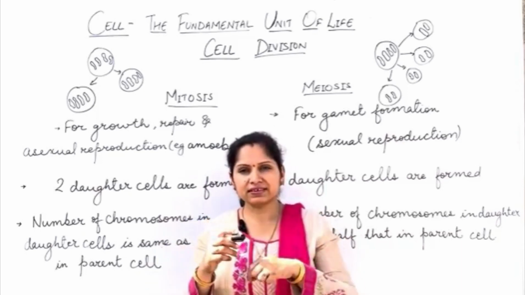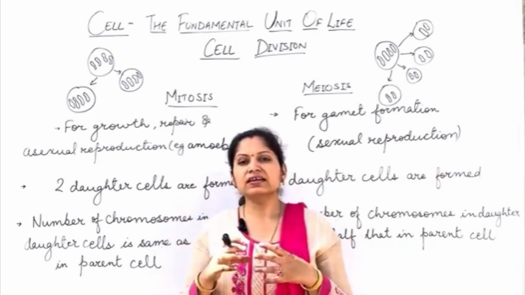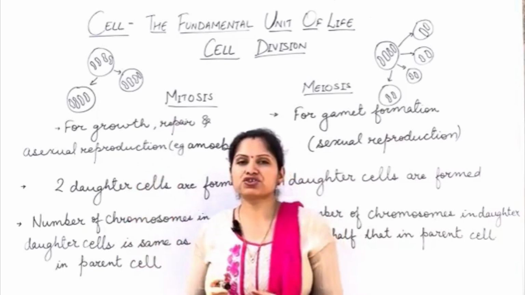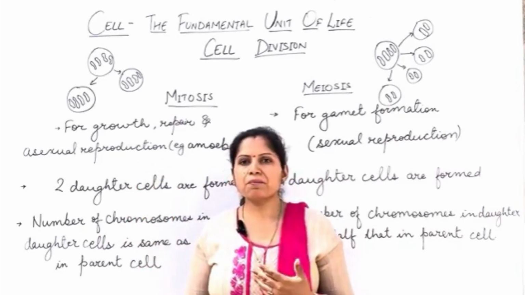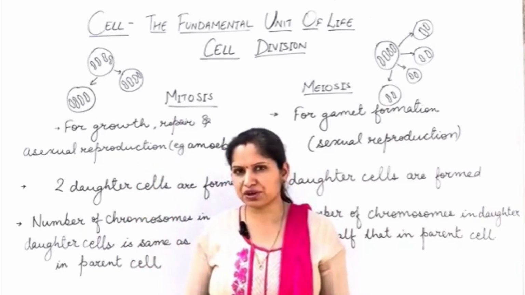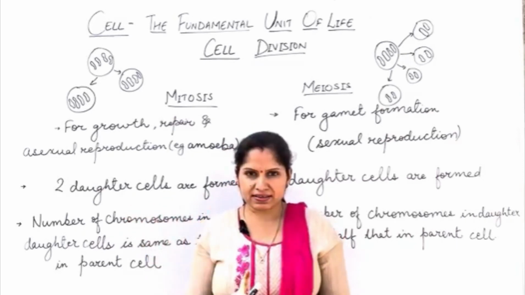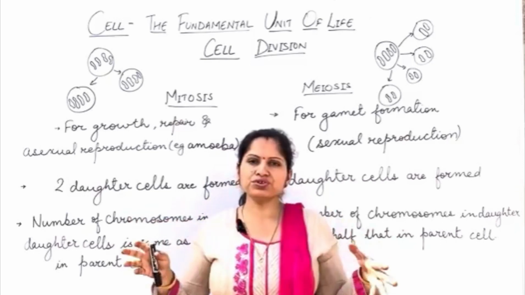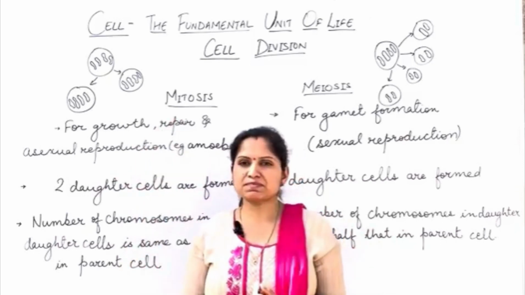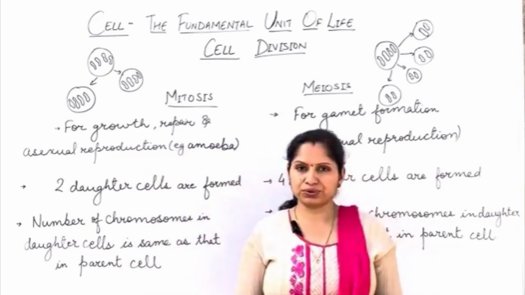So whenever we get hurt, the repair of the tissues is done by the process of mitosis only. In amoeba and paramecium, that is, all asexually reproducing organisms, where asexual reproduction means a single parent is there and a single cell is dividing into two different cells, that also takes place with the help of mitosis only.